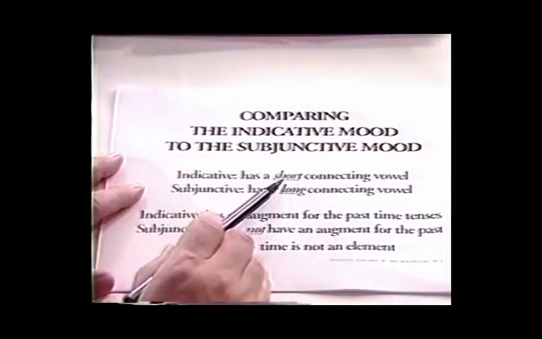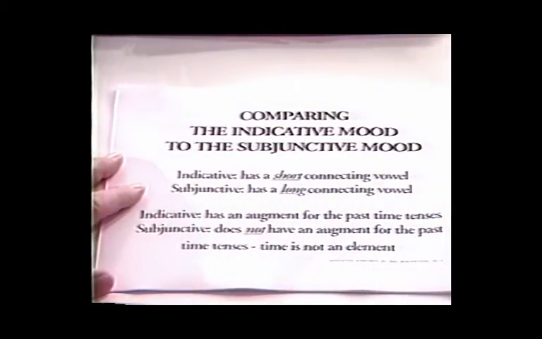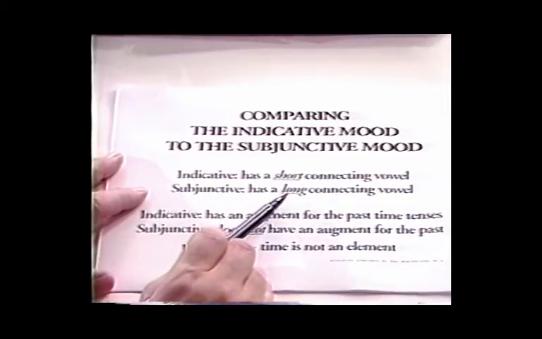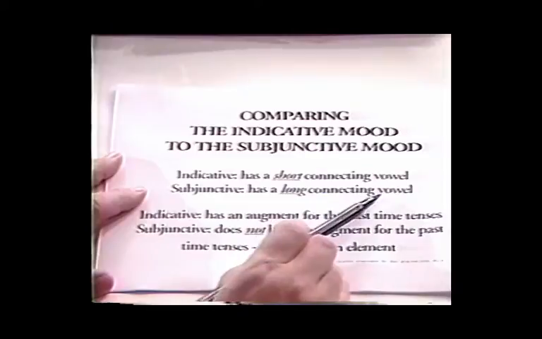At this point, let's take a look at a comparison between the subjunctive and the indicative. The indicative will have a short connecting vowel. The subjunctive will always have a long connecting vowel.